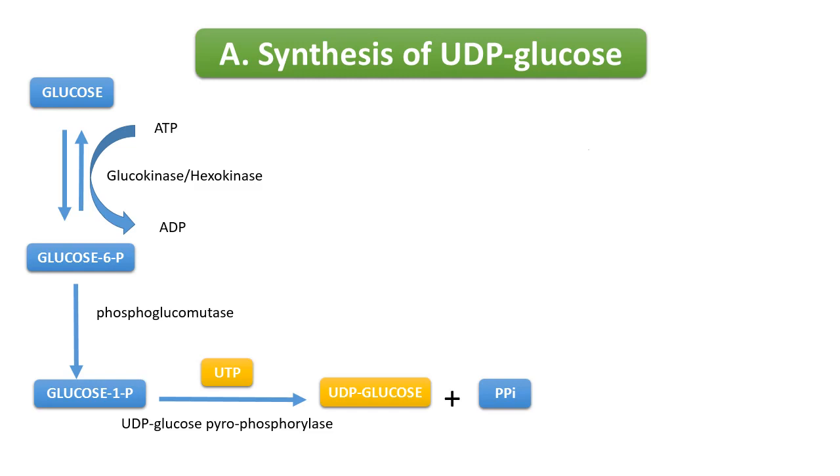The high energy bond in pyrophosphate is hydrolyzed into two inorganic phosphates by pyrophosphatase, and conversion of pyrophosphate to inorganic phosphate ensures that the UDP glucose pyrophosphorylase reaction proceeds in the direction of UDP glucose production.